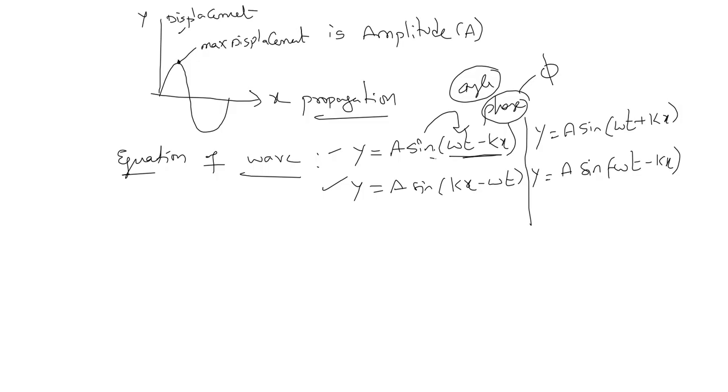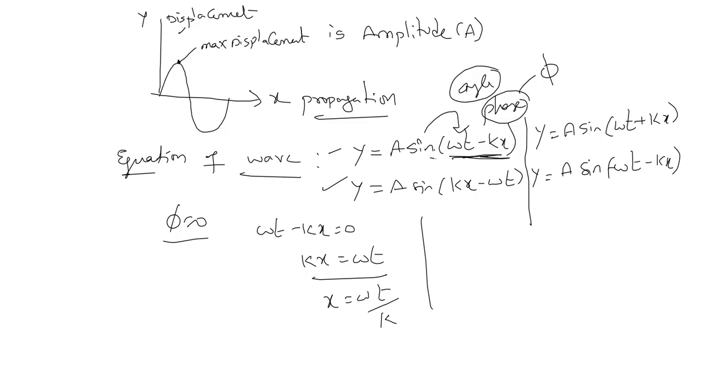Now, if I take phase value 0, meaning omega t minus kx is equal to 0, then what will happen? kx is equal to omega t. Then what is x? Omega t by k. In the same way, if I take kx minus omega t as 0, then kx is equal to omega t. From this, x is equal to omega t by k. Both are the same, right?